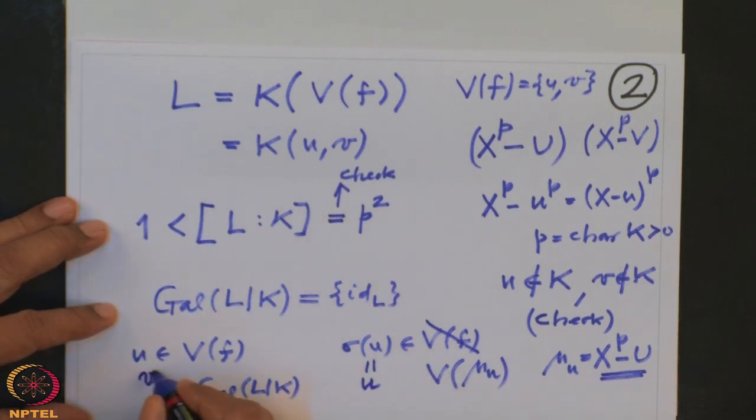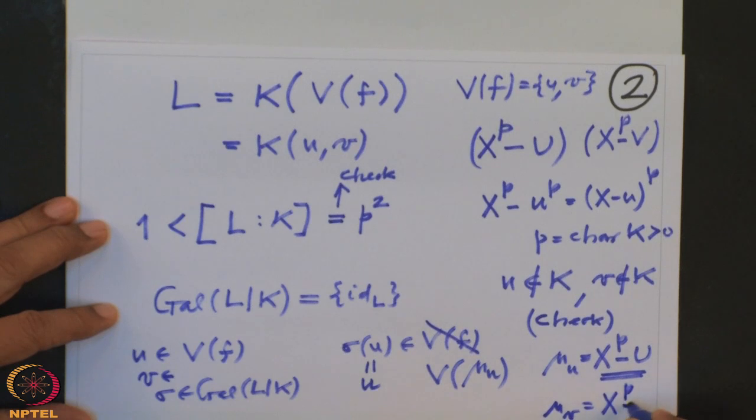Similarly, V is a 0 of this polynomial F, and the minimal polynomial of V is x power P minus V. So that forces sigma V to also be equal to V. That means every automorphism of the field extension L over K maps U and V to themselves.